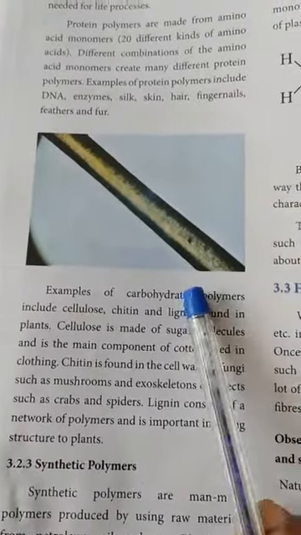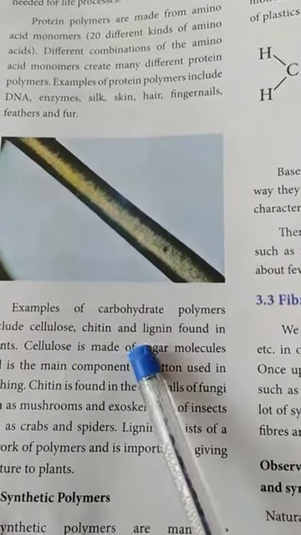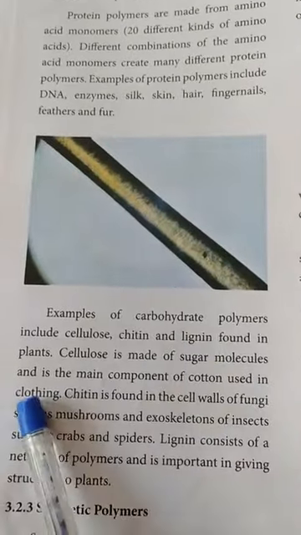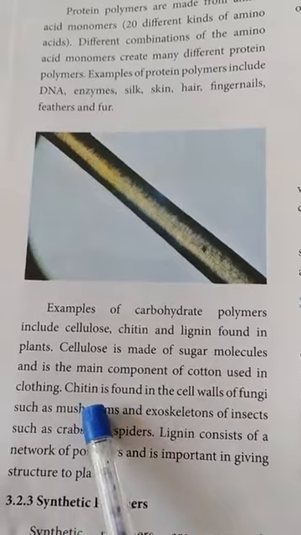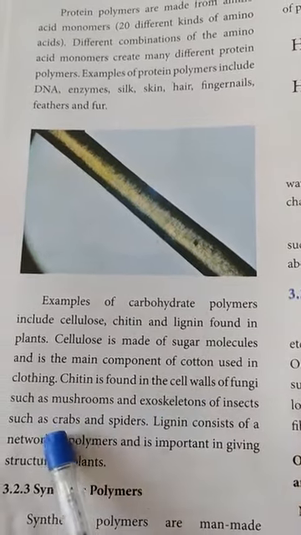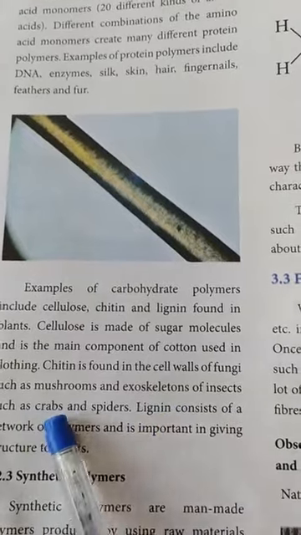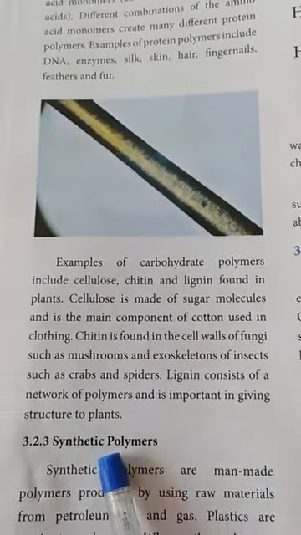Examples of carbohydrate polymers include cellulose, chitin, and lignin found in plants. Cellulose is made up of sugar molecules and is the main component of cotton used in clothing. Chitin is found in cell walls of fungi such as mushrooms and in exoskeletons of animals such as crabs and spiders. Lignin consists of a network of polymers important in giving structure to plants.